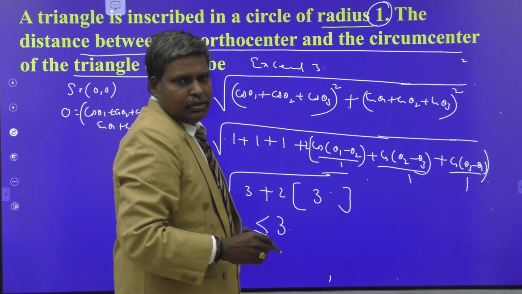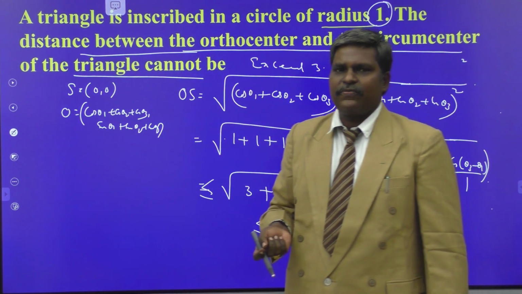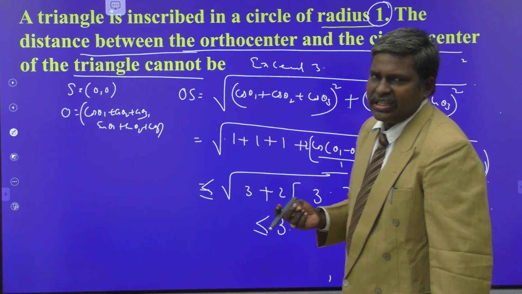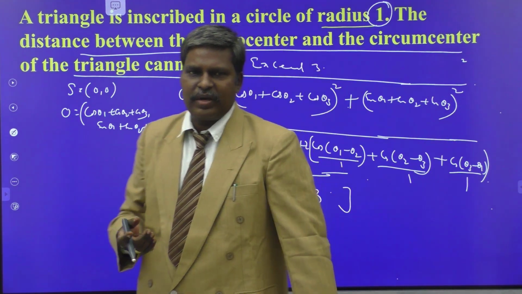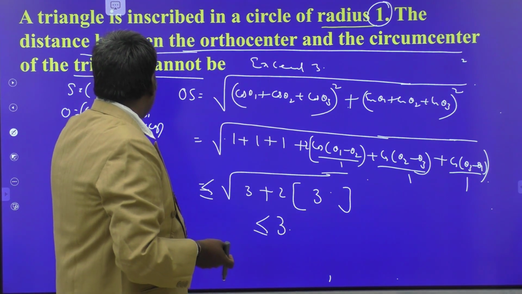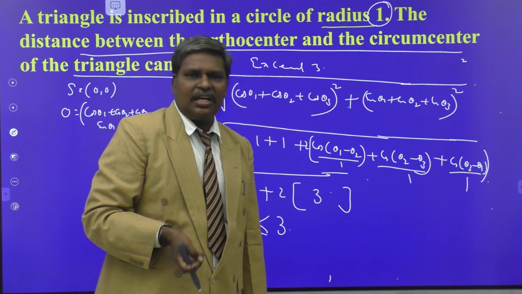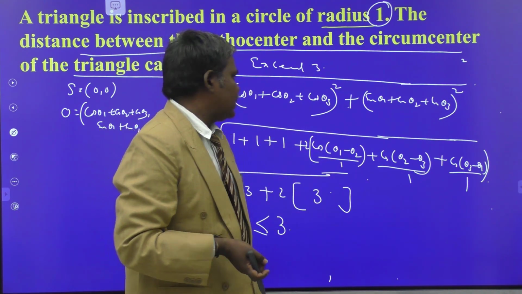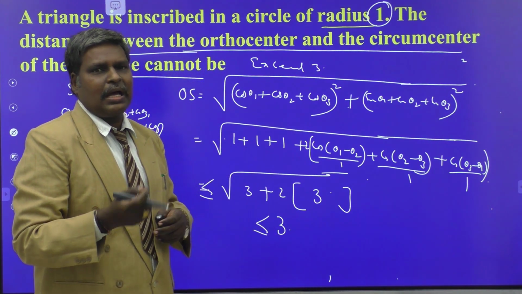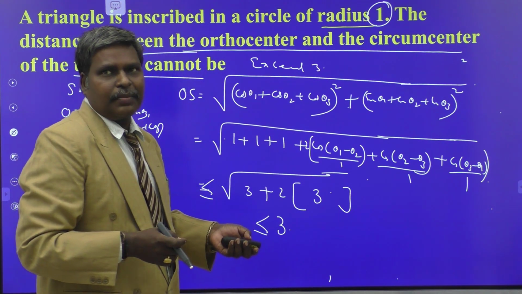That is the answer. So it is also a simple question. We have to take the parametric points on the circumference of the circle, then only you can easily crack that one. Also you know that the centroid G divides OS in the ratio 2:1, where O is the orthocenter and S is the circumcenter of the triangle. And moreover you have to find the distance, and also you have to use some trigonometric transformation itself: cos A cos B plus sin A sin B is cos of A minus B. That is all of you know. So what is given to you and what you have to move toward is more important in this type of problems. Okay, the value cannot exceed 3 here, my dears.